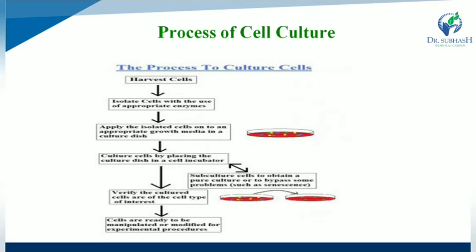So cells are subcultured to obtain a pure culture, and it is verified that the cultured cells are of the cell type of interest. The last step of the process is that cells are ready to be manipulated or modified for experimental procedures. So that is the flow chart of the process to culture cells.